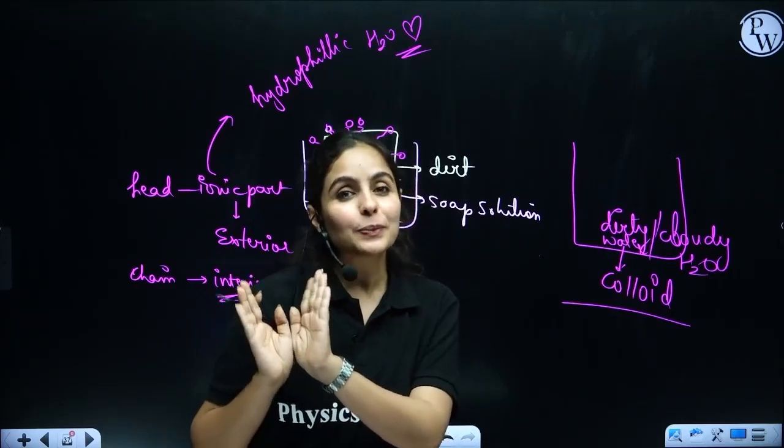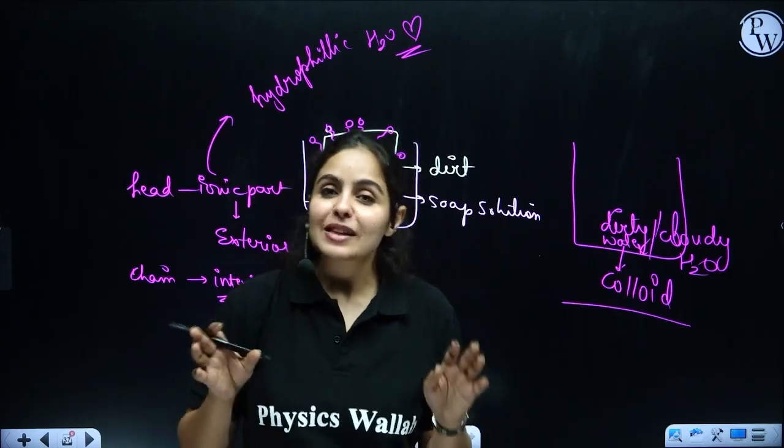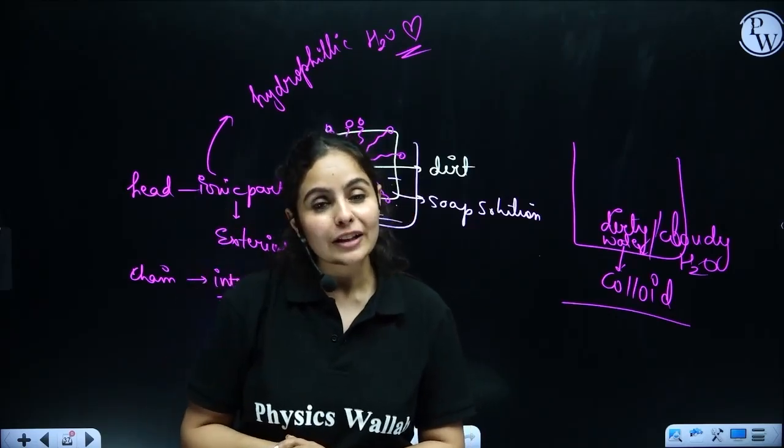That beam of light is going to scatter. In a colloid, the particle size would be 1 to 1000 nanometers. You remember, you guys have learned this in your grade 9.